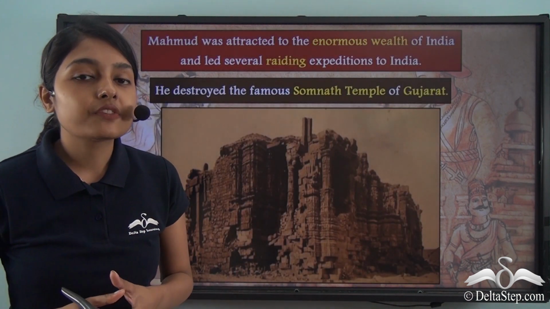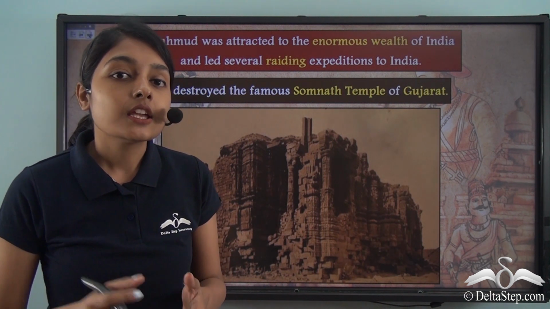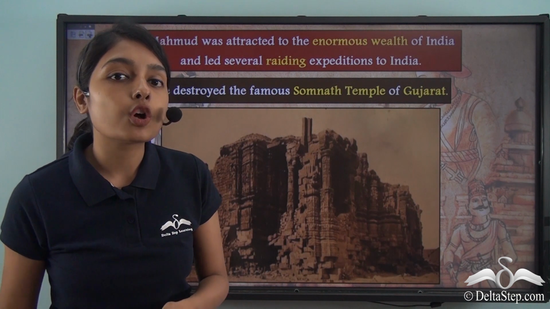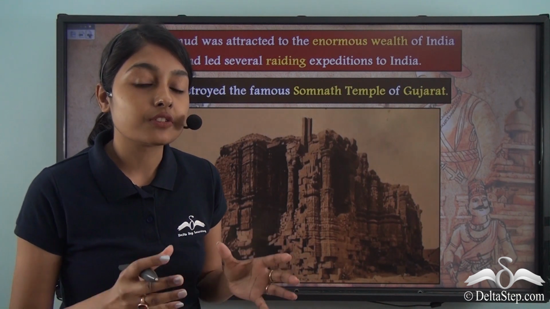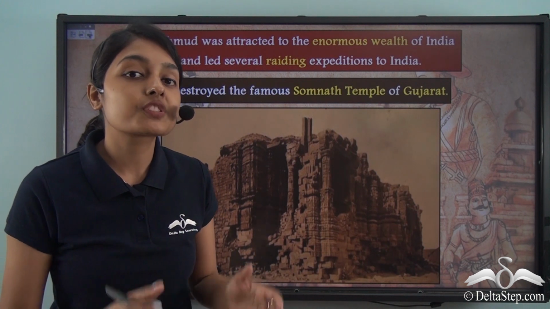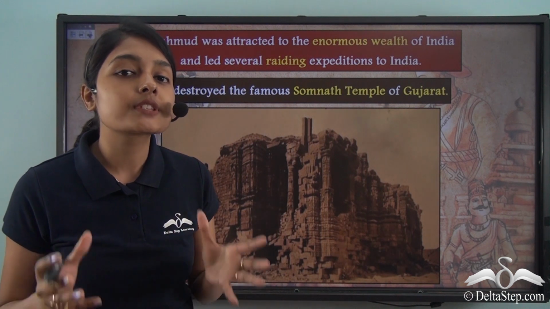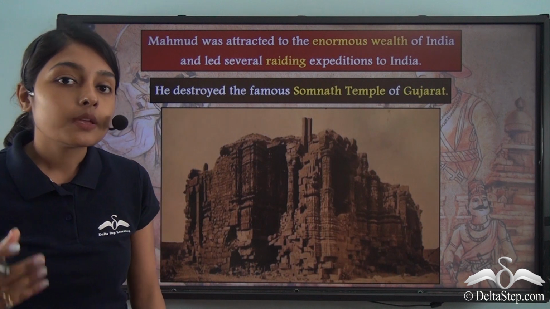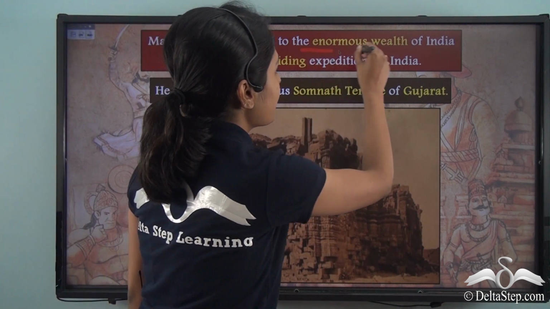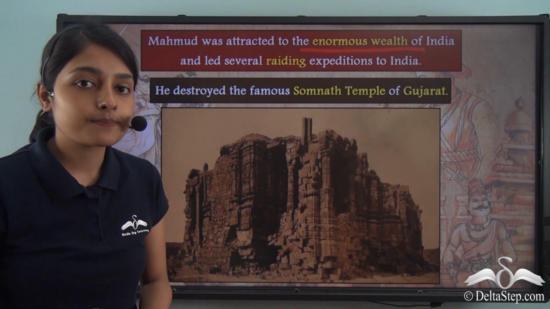When Sultan Mahmud of Ghazni came to India for the first time, he started repeatedly invading India almost every other year. That is to say, he led raiding expeditions to India almost every year. This is because he was attracted to the enormous amount of wealth that India housed at that time. So, being attracted to the enormous wealth, he started invading India multiple times.